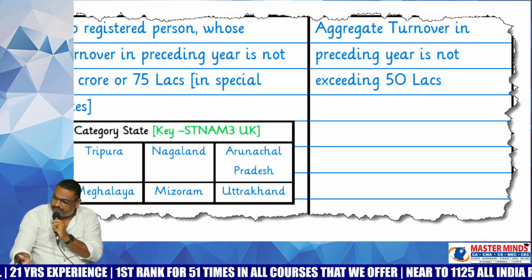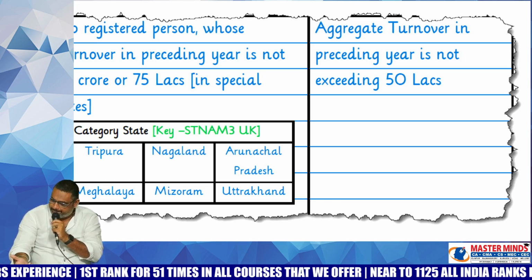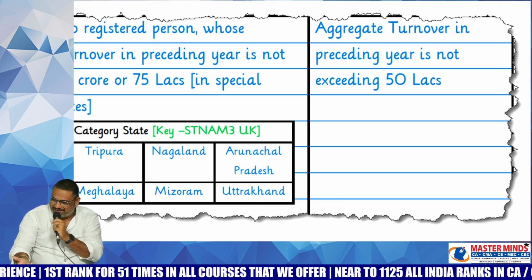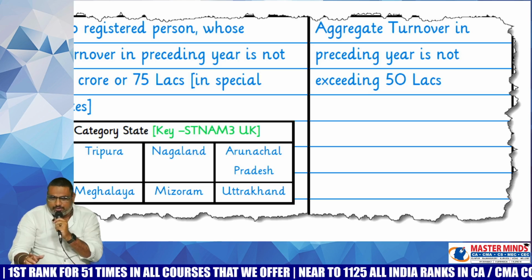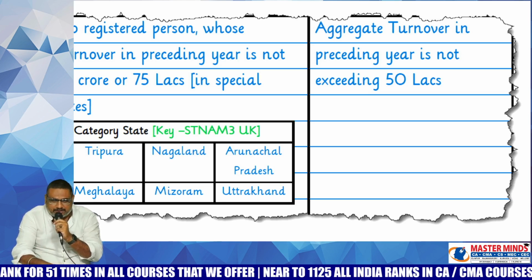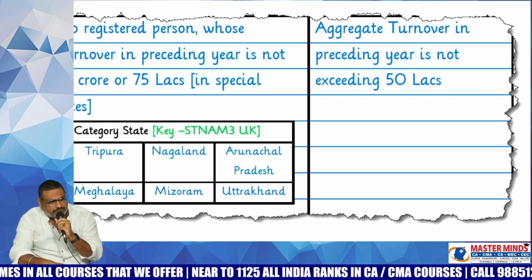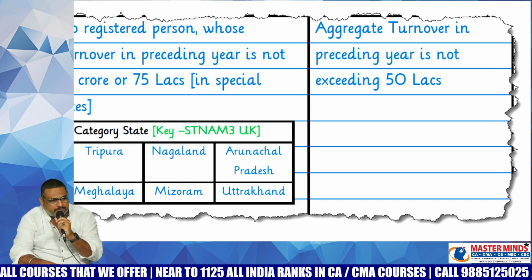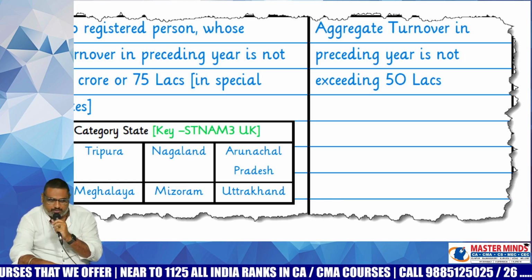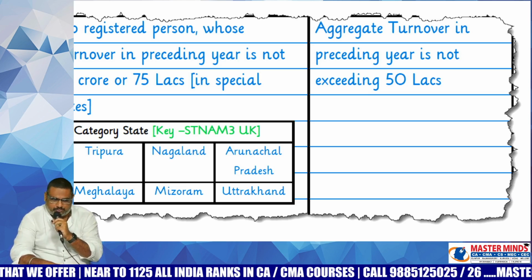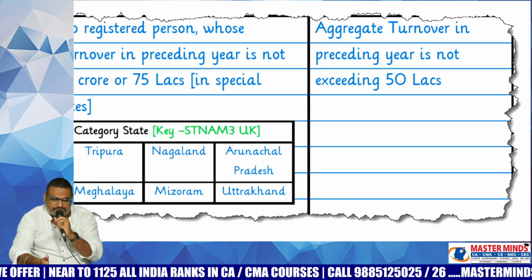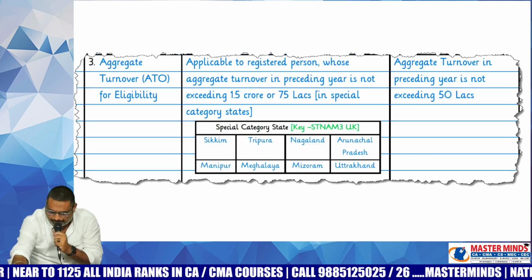What about 10(1)? Preceding financial year, the turnover is less than or equal to 1.5 crore, whereas with respect to a few states, 75 lakhs is the limit. Okay.